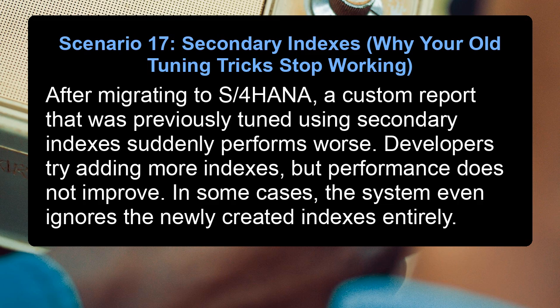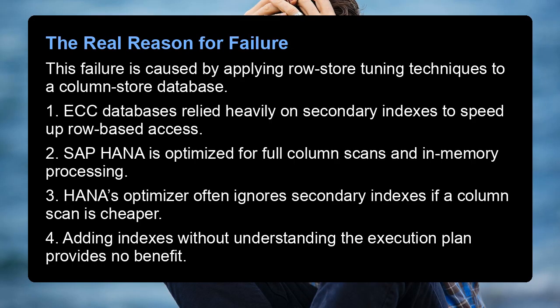Scenario 17. Secondary indexes. Why your old tuning tricks stop working. After migrating to S/4HANA, a custom report that was previously tuned using secondary indexes suddenly performs worse. Developers try adding more indexes, but performance does not improve. In some cases, the system even ignores the newly created indexes entirely. The real reason for failure.